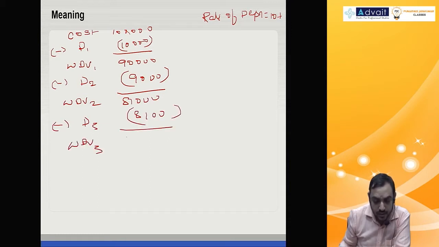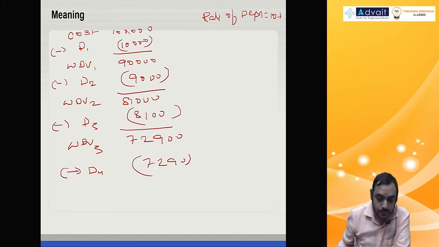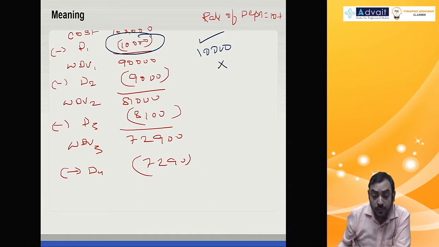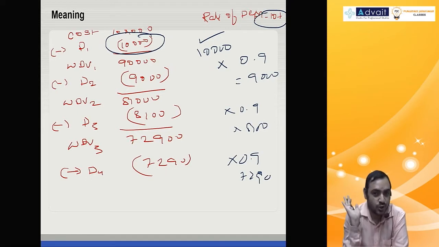WDV for year 3, 72,900, minus depreciation for year 4, 7290. Like this you calculate, right? One shortcut: first year depreciation you calculate, 10,000. Then multiply by 1 minus rate of depreciation. So 1 minus 10% means 0.9. You get 9,000. Again multiplied by 0.9, you get 8,100. Again multiplied by 0.9, 7290, and so on. So that is the shortcut for computing depreciation under the WDV method.